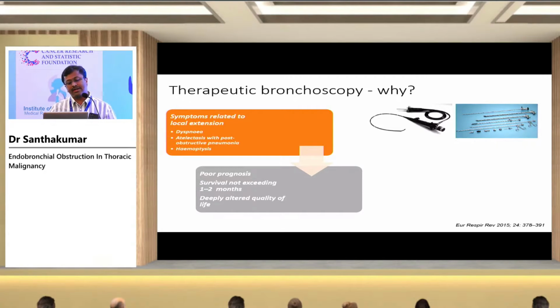On the other hand, these patients have poor survival, and your bronchoscopic intervention may not change the survival much, but the quality of life definitely changes after you do something for the patient. For example, debulking of the tumor from the central airway can dramatically change the patient's dyspnea, and the patient can have a good quality of life until he survives. And probably it can be combined with chemotherapy and other modalities of treatment, so that you can extend the survival.